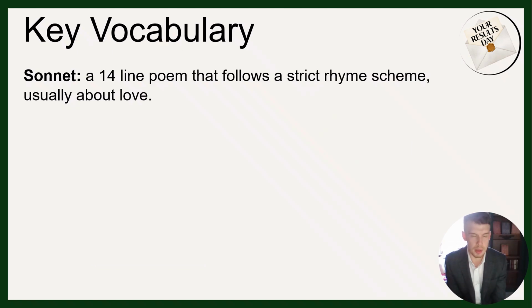For our key vocabulary then, we're going to look at a certain form of poetry, which is a sonnet that you may have come across before. A sonnet then is a 14-line poem that follows a strict rhyme scheme, and usually the theme of a sonnet is about love. If we think about Shakespeare, lots of his sonnets have a theme of love. However, it was later accepted that sonnets could be about any theme, not specifically love. But we'll see in a second how Shelley uses this form a bit differently compared to its traditional uses.